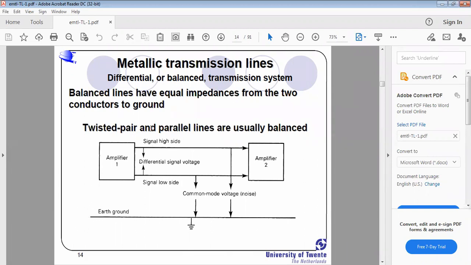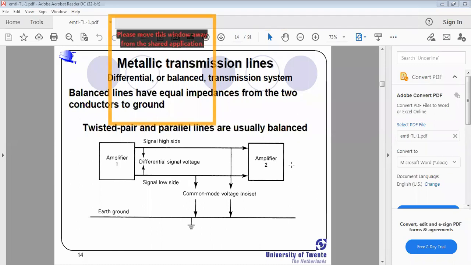See here, twisted pair and parallel lines are usually balanced. Okay, this is the metallic transmission line under the balanced mode.